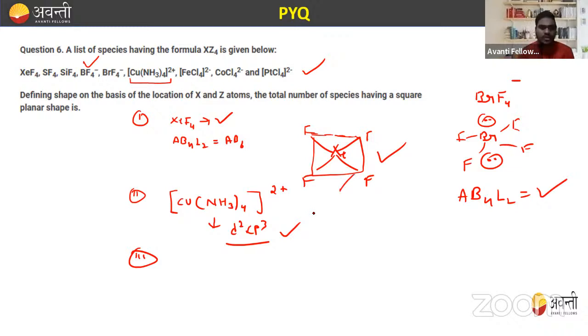So out of these, XeF4, the tetraammine copper complex, tetrachloroplatinate 2 negative, and BrF4 negative, these four show the square planar shape. The total correct answer is 4.